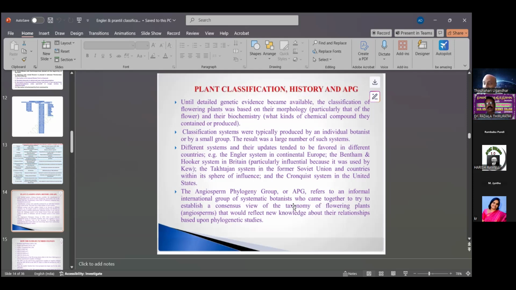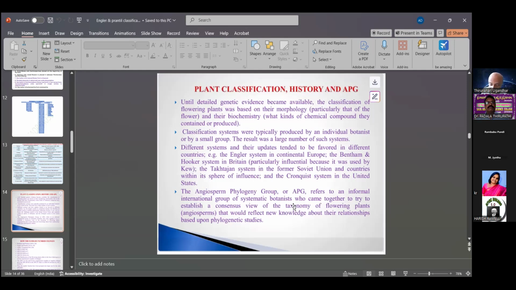The internationally based studies of flowering plants, this group, is called APG, Angiosperm Phylogeny Group, dealing with angiosperms only, with flower characters. How did the flowers originate? What are the characters of the flowers in different areas throughout the world?